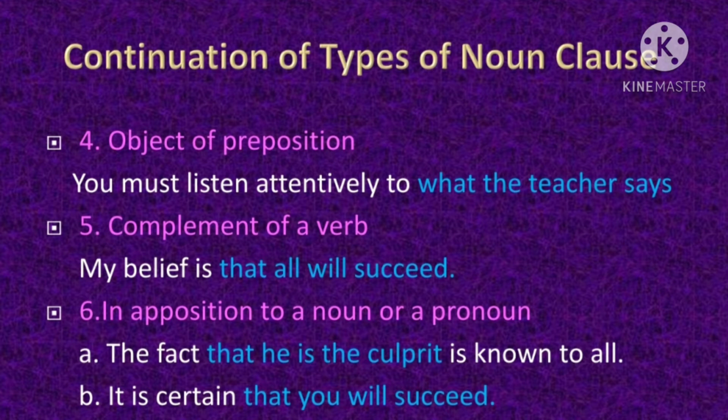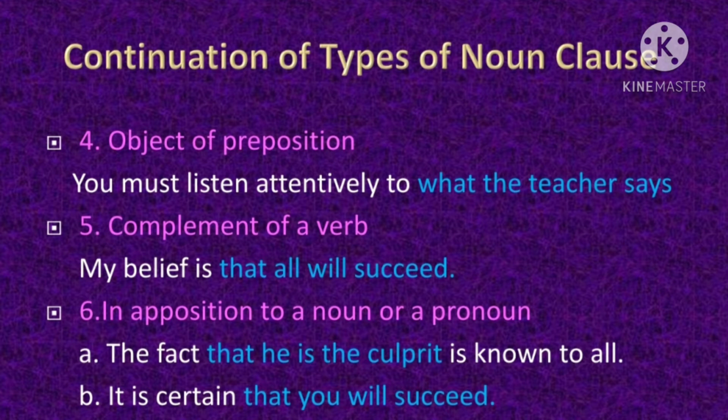Here, noun clause is functioning as an object of a preposition. So, in this example, you must listen attentively to what the teacher says. You must listen attentively to, main clause. What the teacher says, subordinate noun clause. Now, children, here if you see the sentence format, the noun clause has come into the place of object. Obviously, it is coming at the end of the sentence.